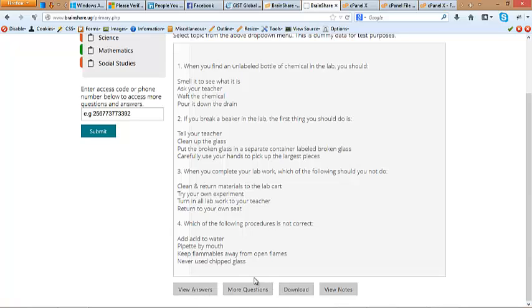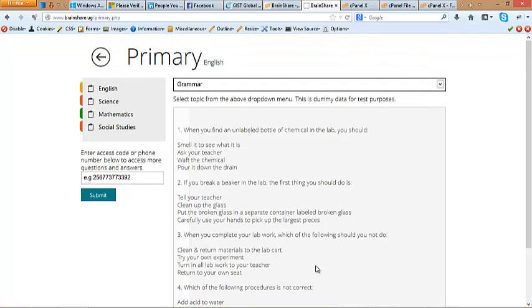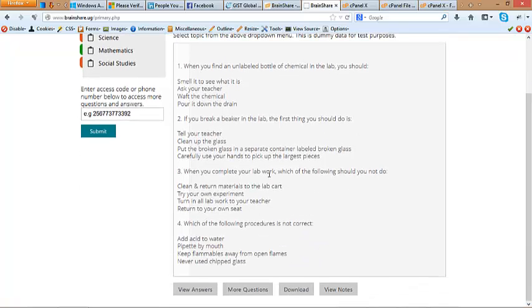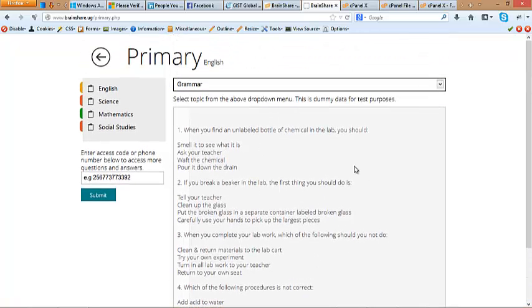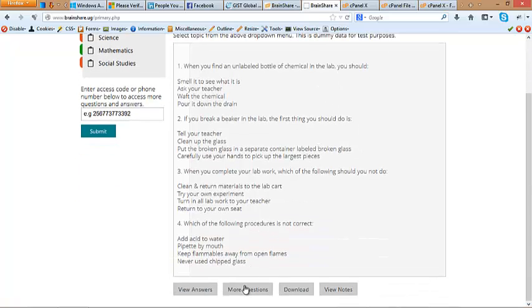If he needs to load more questions, he clicks this. If he needs to download these questions or answers, he clicks here. Or if he needs to view an explanation of these questions or supporting notes, he clicks here. Now for a start, we always give sample questions, and as you continue requesting more questions here,